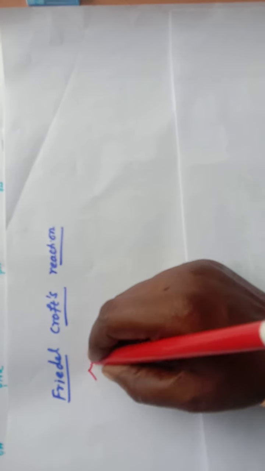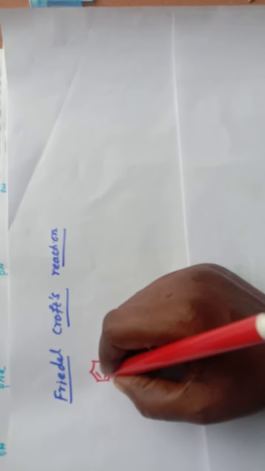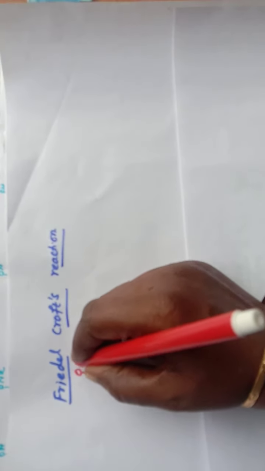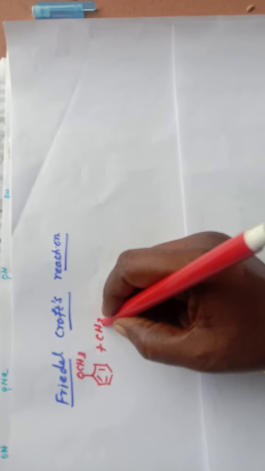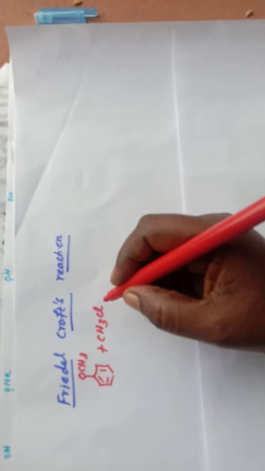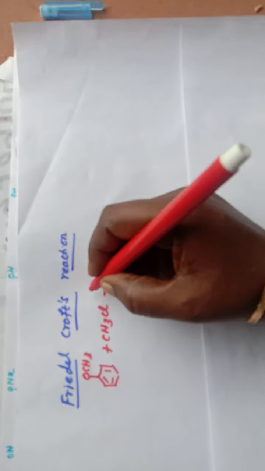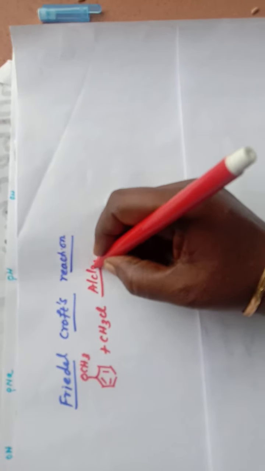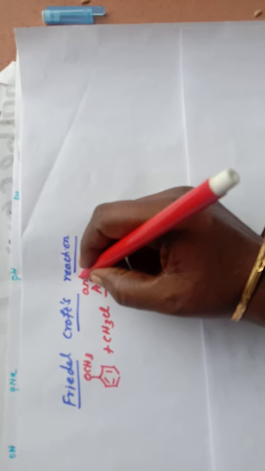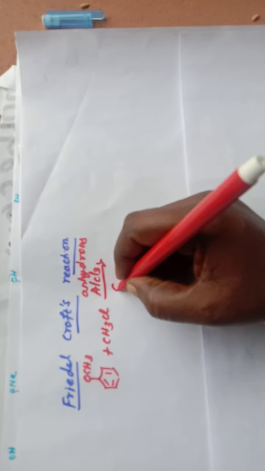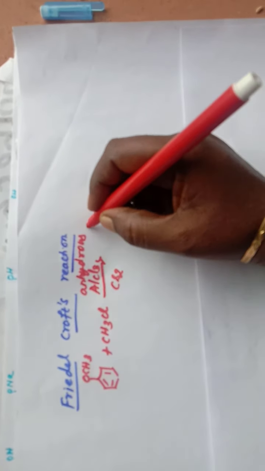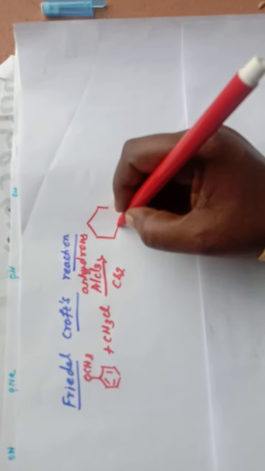Anisole, when it is treated with CH3Cl, an alkyl halide, in the presence of anhydrous aluminum chloride and carbon disulfide, gives two isomers.